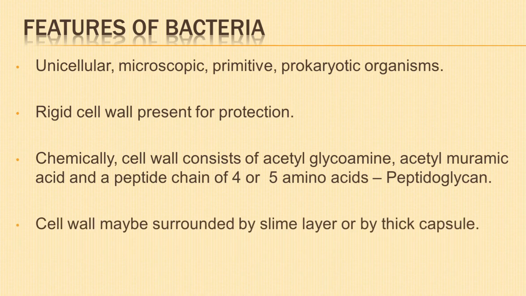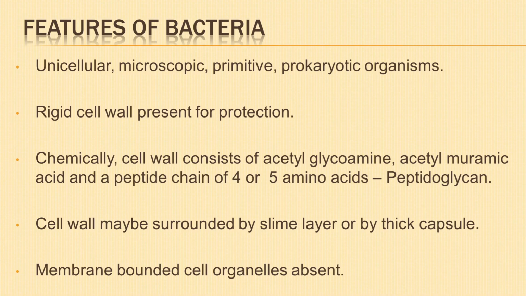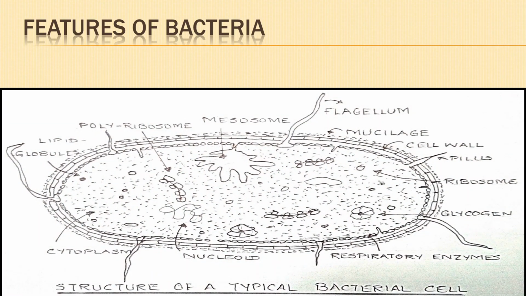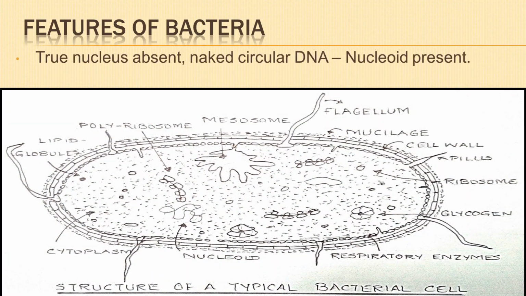The cell wall may be surrounded by a distinct loose gelatinous sheath called slimy layer, or it may be a thick capsule. This layer protects the cell against desiccation and viral attack. Membrane-bounded cell organelles are absent, namely plastids, endoplasmic reticulum, etc. True nucleus is absent. There is a naked circular DNA known as nucleoid.